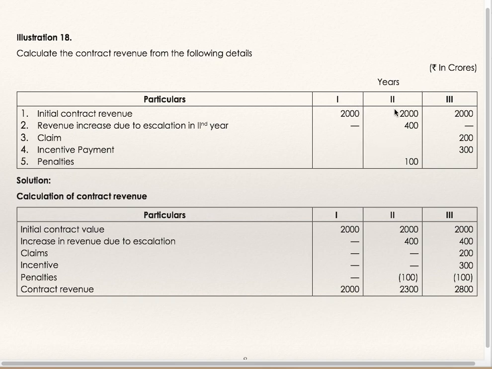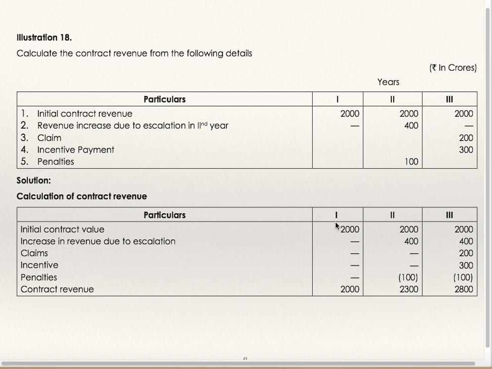In the second year, same initial contract revenue 2000, revenue increase due to escalation clause in second year is 400 and penalties are 100. In the third year, initial contract revenue is 2000, claim is 200, incentive payment is 3000. You have been asked to find out the contract revenue.